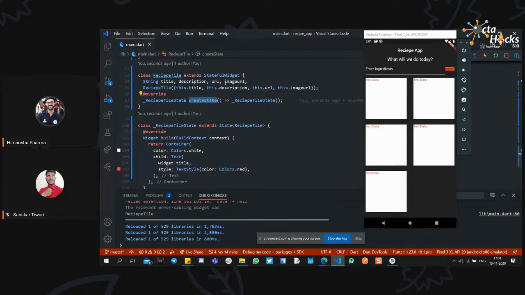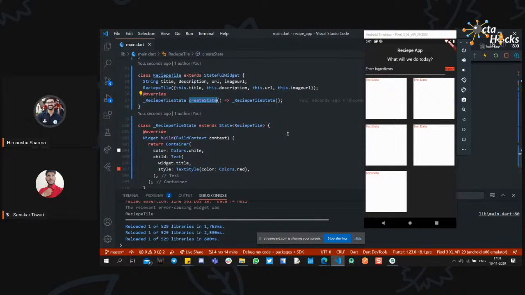Create state is created inside the stateful widget, so it will focus on a particular state. So if we want to have something dynamically change inside this particular state, like for example, if you have used Swiggy or Zomato, if you apply a coupon code or something, it will change directly and update the UI. Sorry for the background noise.